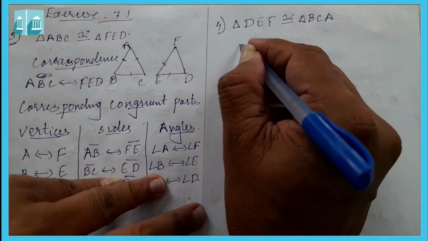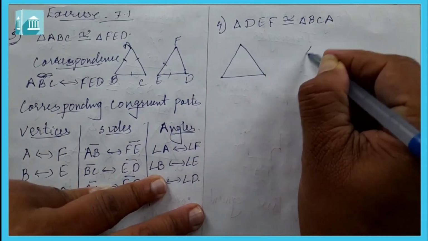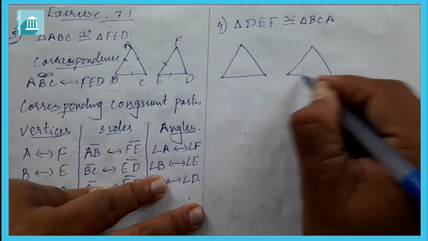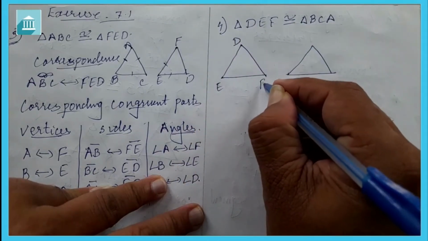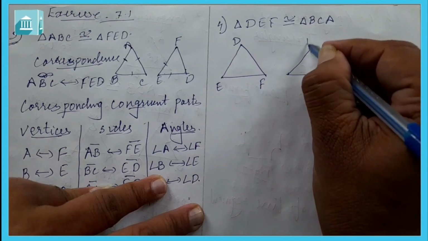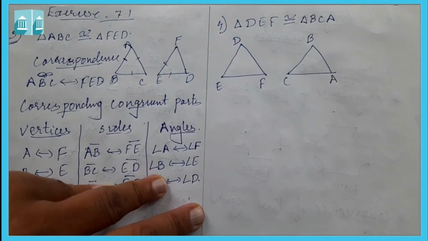Now here we have to write the parts. Let us first draw the two congruent triangles. For example, this is DEF, and here suppose BCA. These are the two congruent triangles.